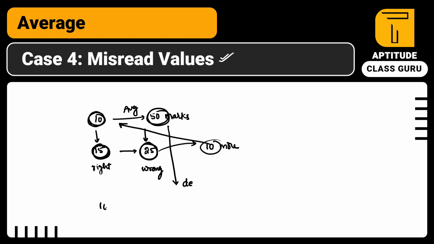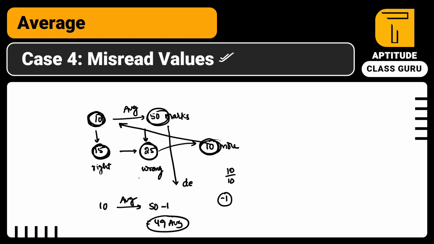So what will be the new average of the group? Which is nothing but 10 people are there and you have to decrease 10 marks. How many marks can you reduce from each person? 10 by 10, which is nothing but 1 mark. You have to decrease 1 mark. So 50 minus 1, that is equal to 49, is the new average of the group.